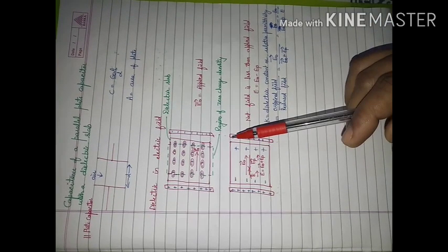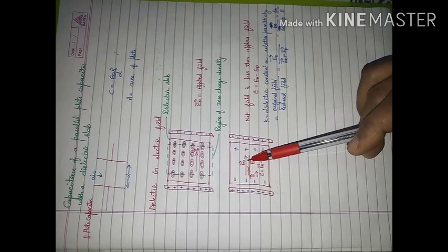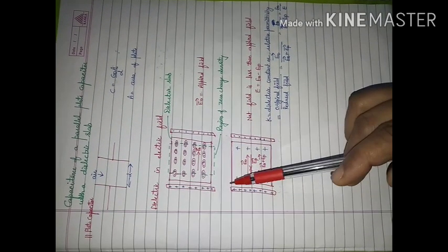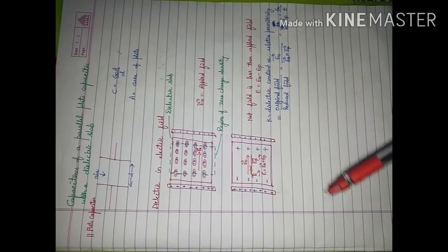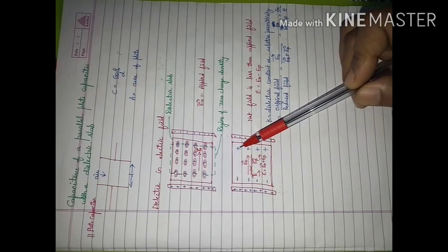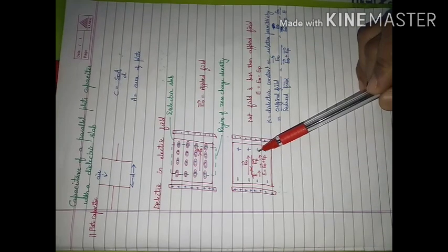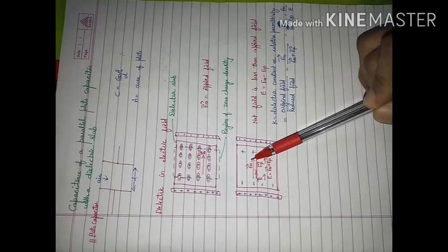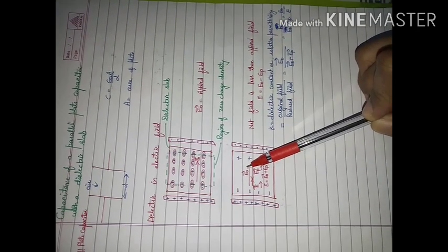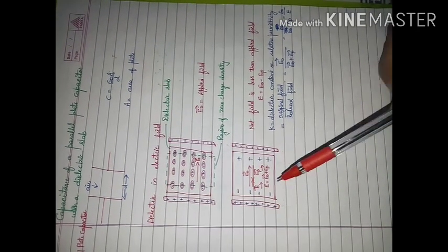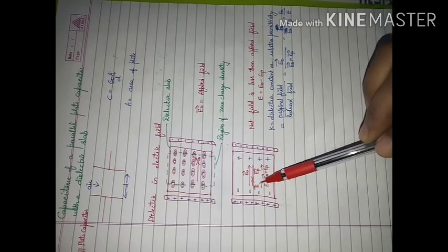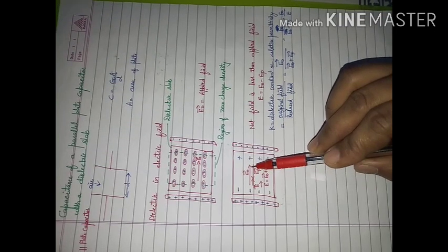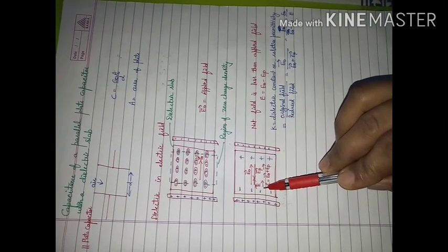One is the applied field that we are representing E naught. The direction of this applied field, because of these charges, is pointing in this direction. Because of these charges, which are due to polarization, there will be one field in the dielectric that is in a direction opposite to the direction of the applied field. So the net field in case of the dielectric will be the difference of the applied field and the field due to polarization of the dielectric.